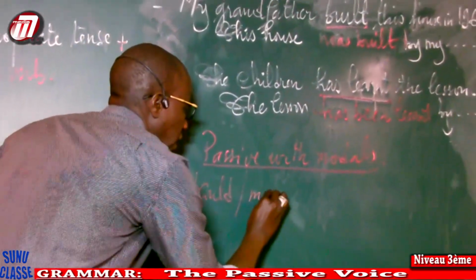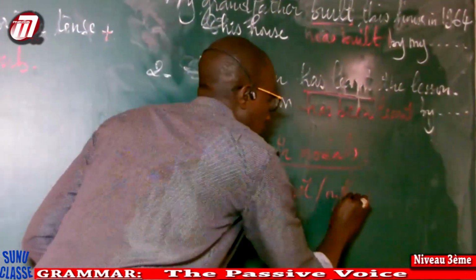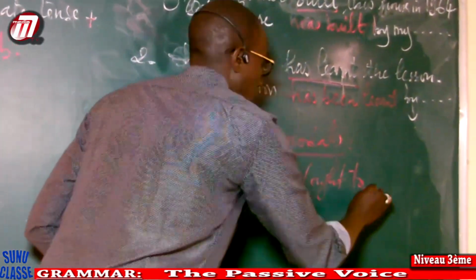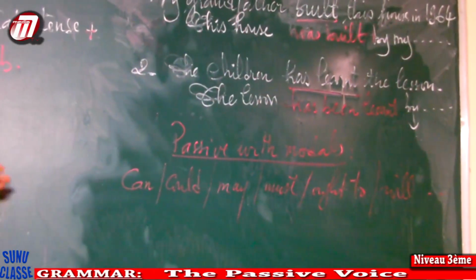You can have may, must, ought to, we can have will or would, should, etc.